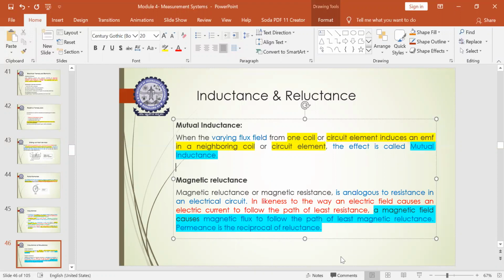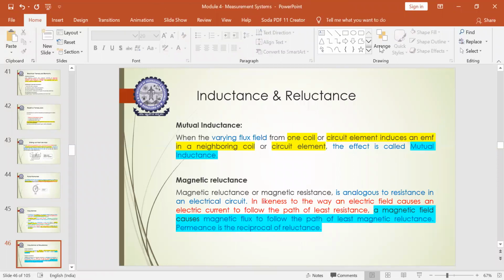Let me take a screenshot of the attendance. If anyone has not written their name in the chat room, kindly do type it.